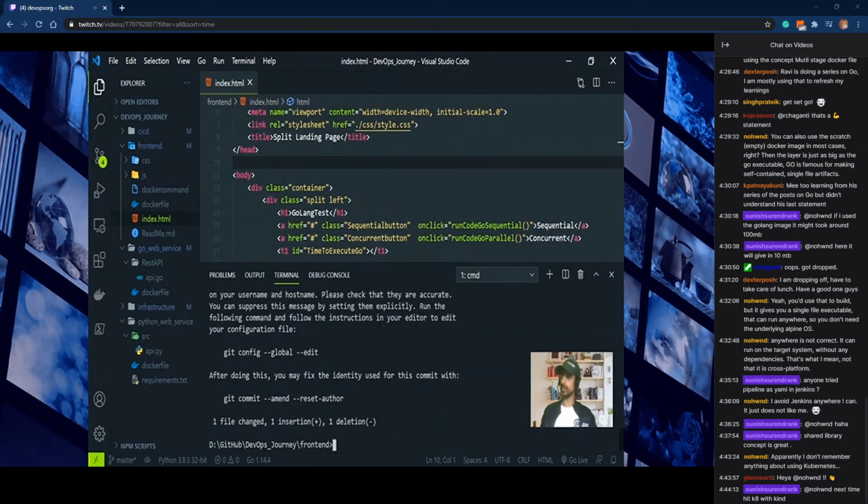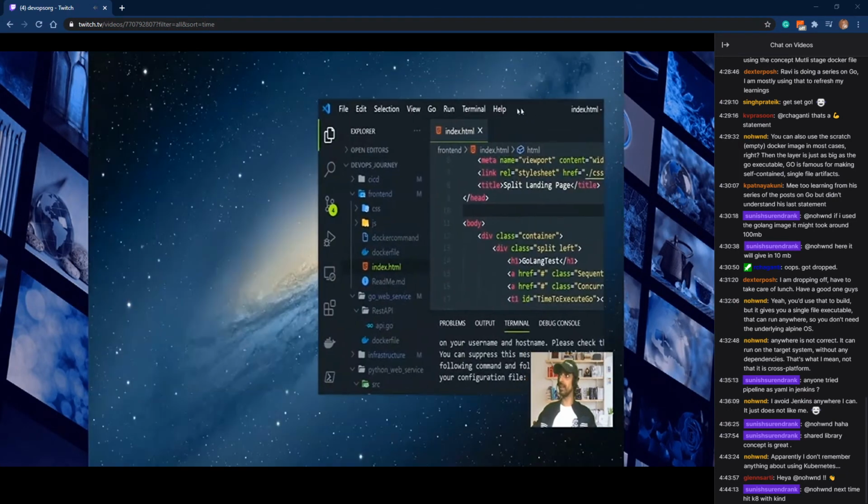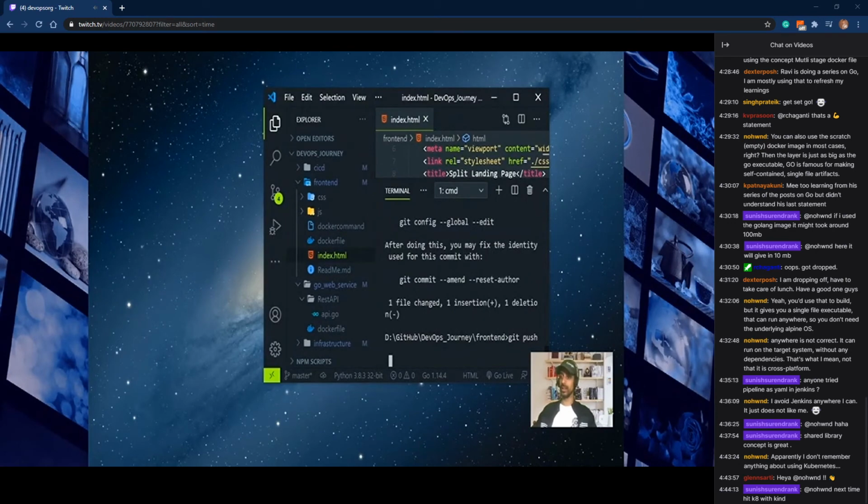So I just committed the change. Before pushing the changes into the repository, let me show you the pipeline build number in Jenkins.